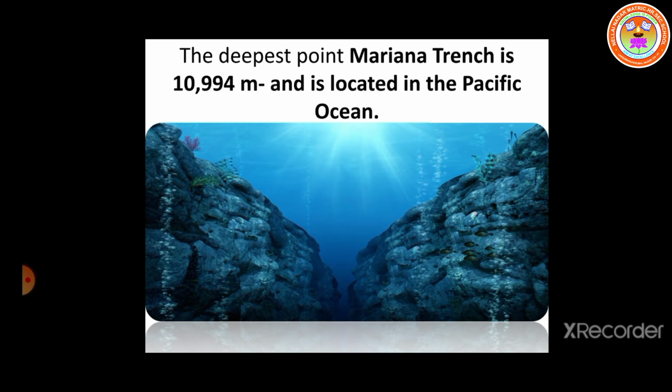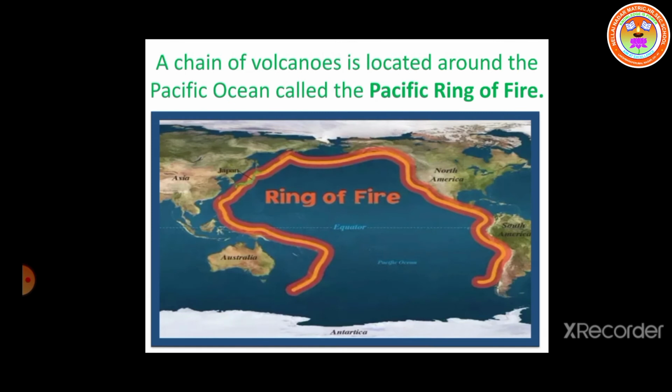So, we learned about the marginal seas, we learned about the trench and strait, everything. Now, we are going to learn about the volcanoes. A chain of volcanoes is located around the Pacific Ocean. The Pacific Ocean is located to the east side and the west side of our earth. Okay. So, this is the east side and west side.